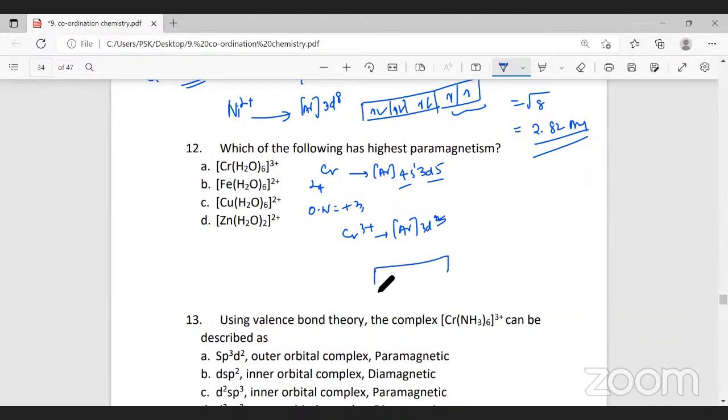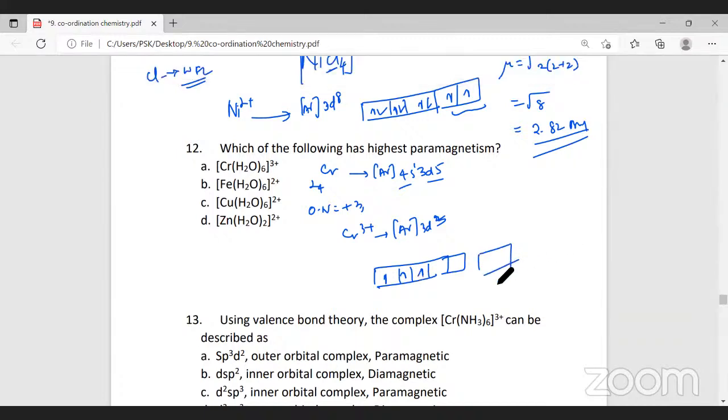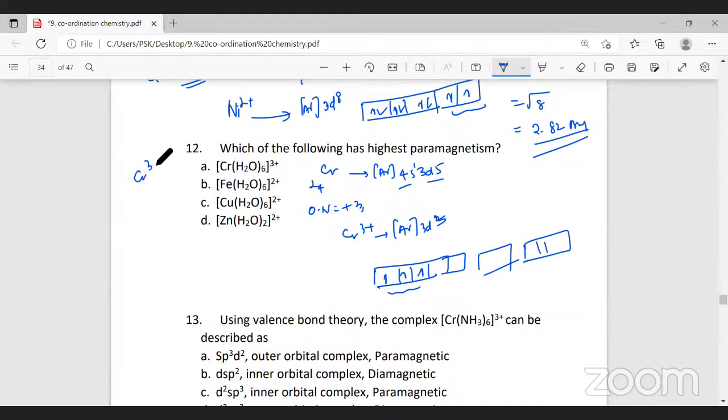3d3. So in the d subshell, you will have 3 electrons, 1, 2, and 3. The next is the 4s. The coordination number is 6. So next is 4s and 4p, all that, you know. So this has 3 unpaired electrons. So chromium has 3 unpaired electrons. Iron, likewise, will have 4 unpaired electrons. Copper will have 1 unpaired electron, and zinc will have 0 unpaired electrons.